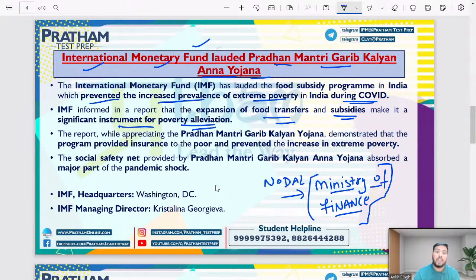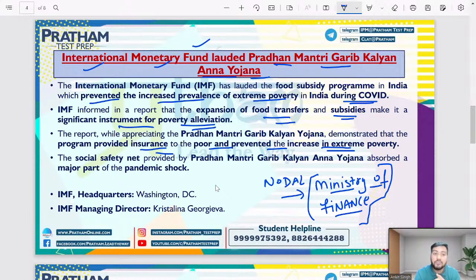Right? The report, appreciating the Pradhan Mantri Garib Kalyan Yojana, demonstrated that the program provided insurance to the poor and prevented the increase in extreme poverty. With the help of this, when people were getting food and subsidies, the extreme poverty did not happen. The social safety net provided by this scheme absorbed a major part of the pandemic shock. Who did the work of shock absorber for the situation that was going to worsen due to the pandemic? This Pradhan Mantri Garib Kalyan Ann Yojana.